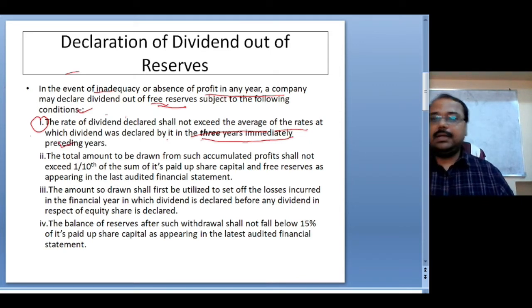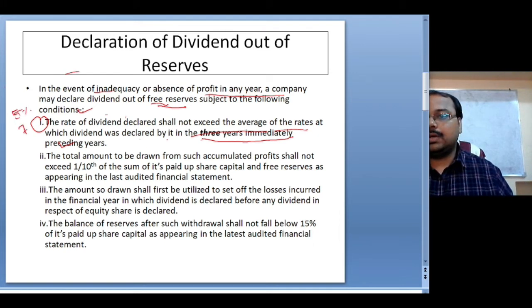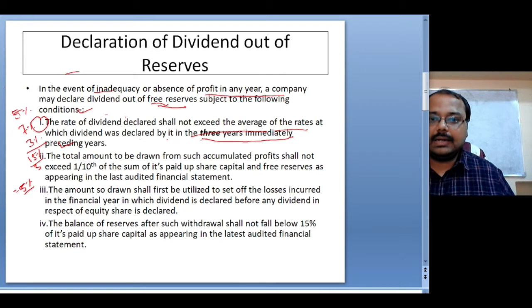In the last 3 years, let's say year 1 the company declared 5% dividend, in year 2 it declared 7%, and in year 3 it declared 3%. So the total is 7 plus 5, 12, plus 3, it is 15%. Make an average of it, which comes to 5%. So this year the company can declare dividend of only 5%, right? The rate of dividend declared shall not exceed 5%.